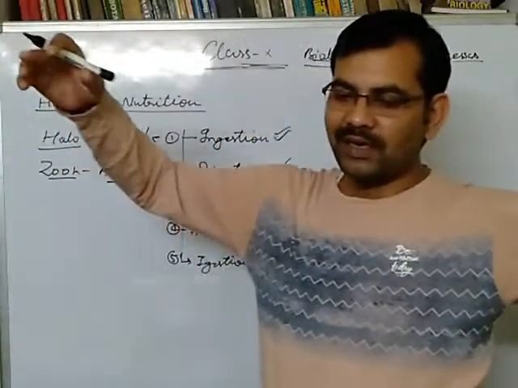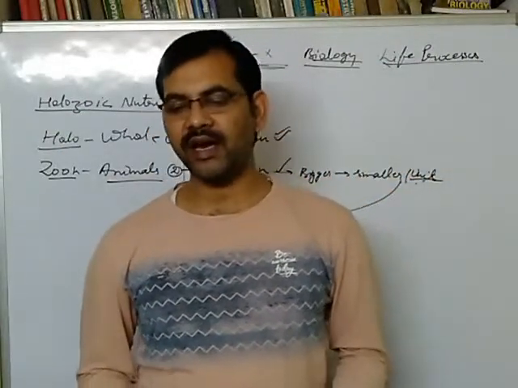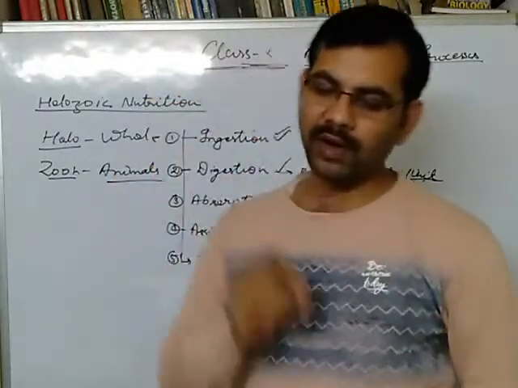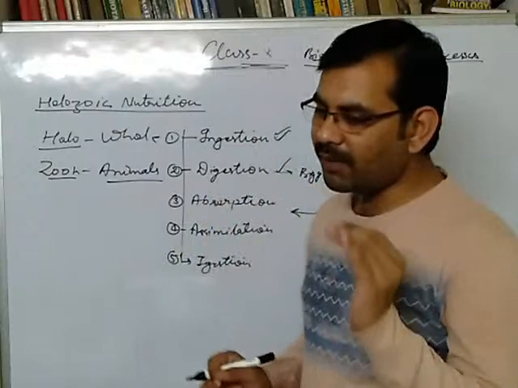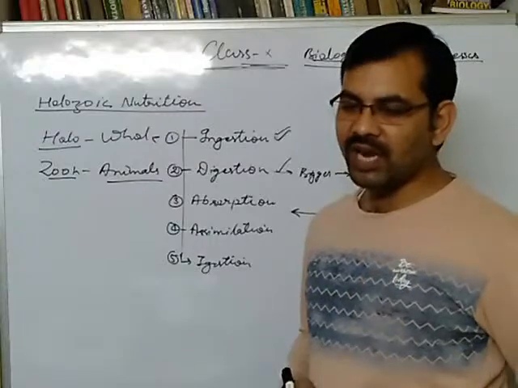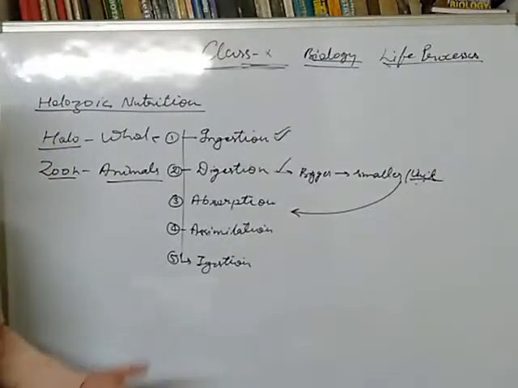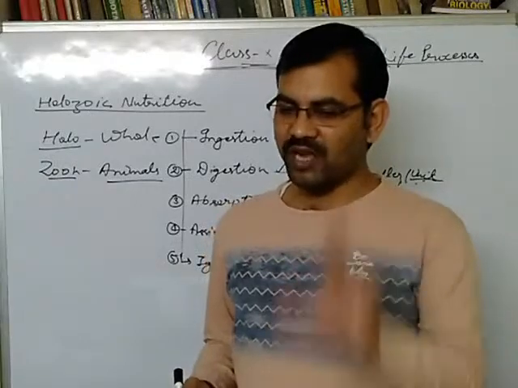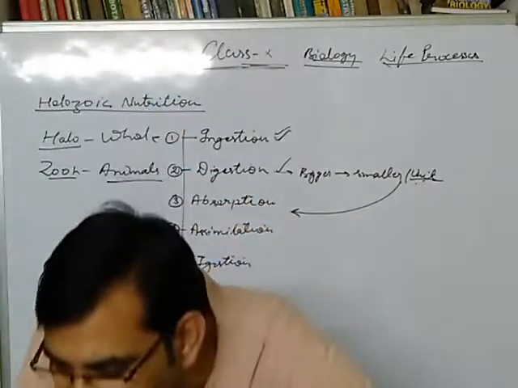For example, these different kinds of nutrients are absorbed from the small and large intestine. After that, they are assimilated through blood to the different cells present at each part of our body. So this process is termed as assimilation. And now what remains is undigested food, which is not digested inside our intestine. It is egested from our body, in humans and animals, through the anal pore, the anal aperture. All of these are the different steps of holozoic nutrition.